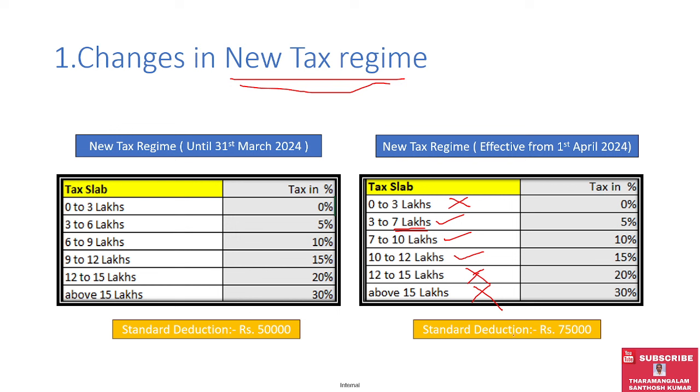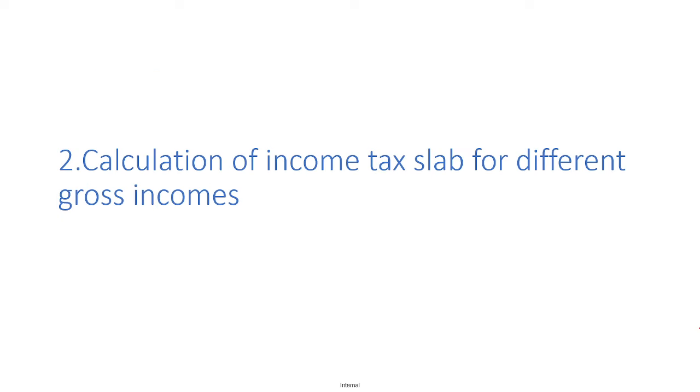Also, the government has a welcoming message that the standard deduction has been increased from 50,000 to 75,000. Now I would engage you on deriving the income tax for different gross incomes. I have taken four simulations where you can better understand which tax regime can be chosen, either the old tax regime or the new tax regime.